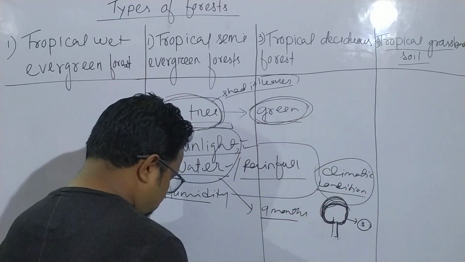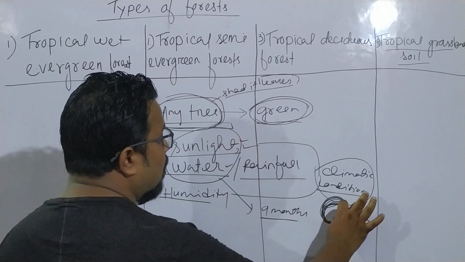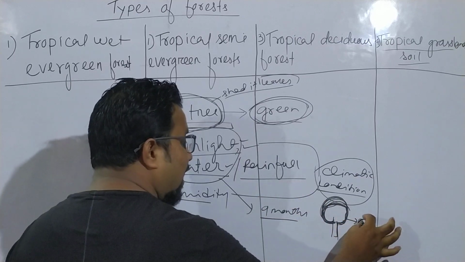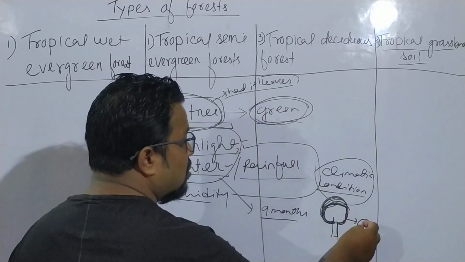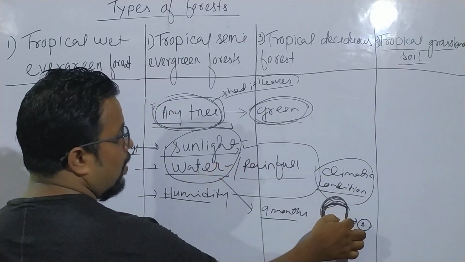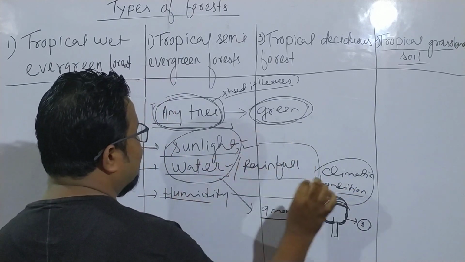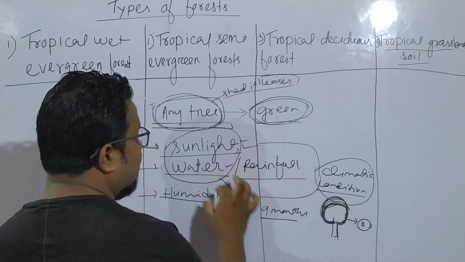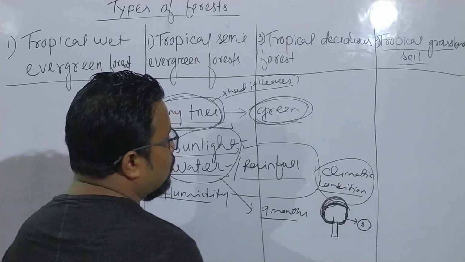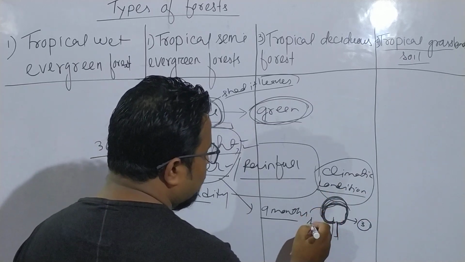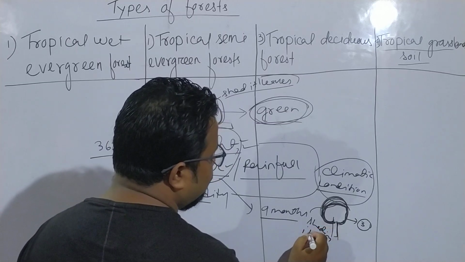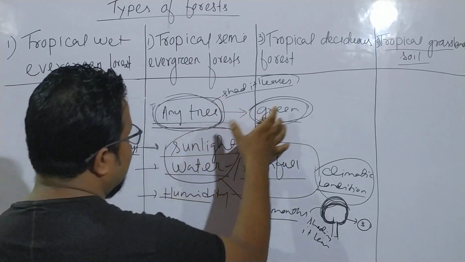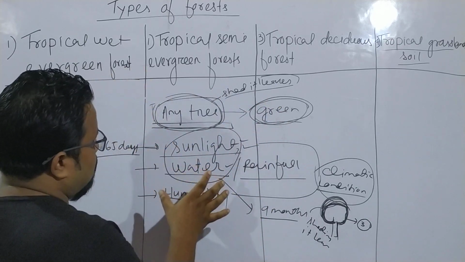Because it is getting sunlight and water for the first 9 months, but in the last 3 months it is not getting rainfall. Sunlight it is getting, of course, but it is not getting water. So what will this tree do? Because it is not getting water for the last 3 months, it will adapt itself by shedding its leaves.